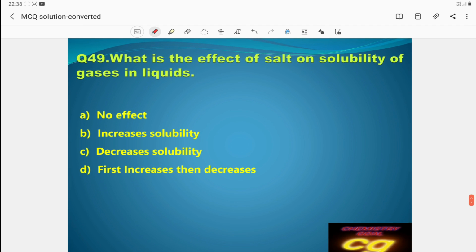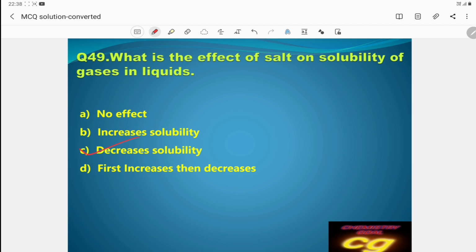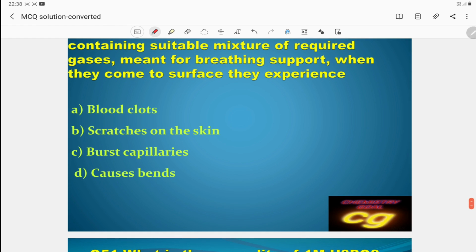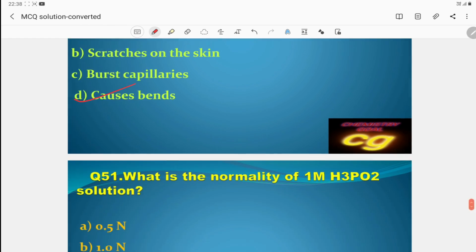What is the effect of salt on solubility of gases in liquid? When salt is added, the solubility of gas decreases. So there is a decrease in solubility. Then if scuba divers do not carry the proper diving device along with the appropriate cylinder containing a suitable mixture of required gases meant for breathing support, then when they come to the surface they experience which type of disease? It causes bends. The disease name is Bends disease.